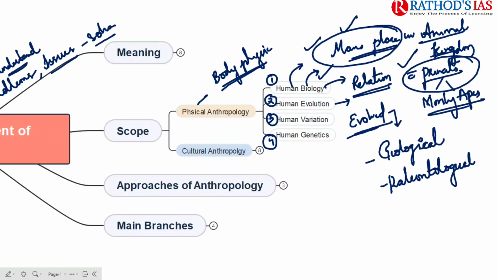You and I, everyone knows that human beings evolved from the apes. So what are the evidences which show this? We need geological and paleontological evidences, and in human evolution we will also see the different stages.